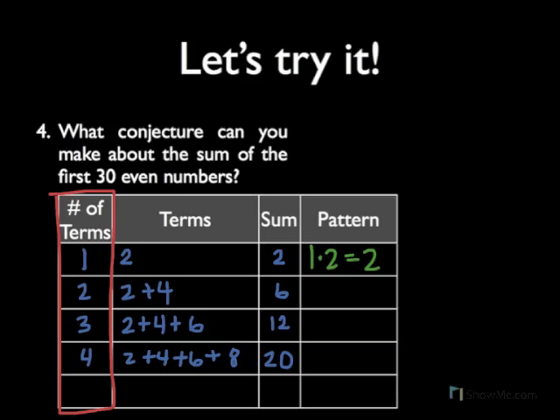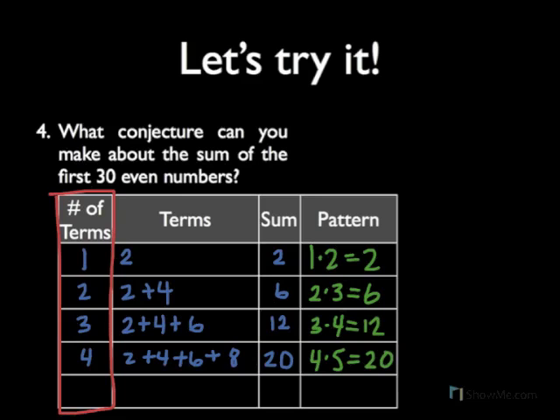Let's see, how does 2 relate to 6? 2 times 3 is 6. I'm just guessing here. Does this work? 3 relates to 12 because 3 times 4 is 12. And 4 relates to 20 because 4 times 5 is 20.